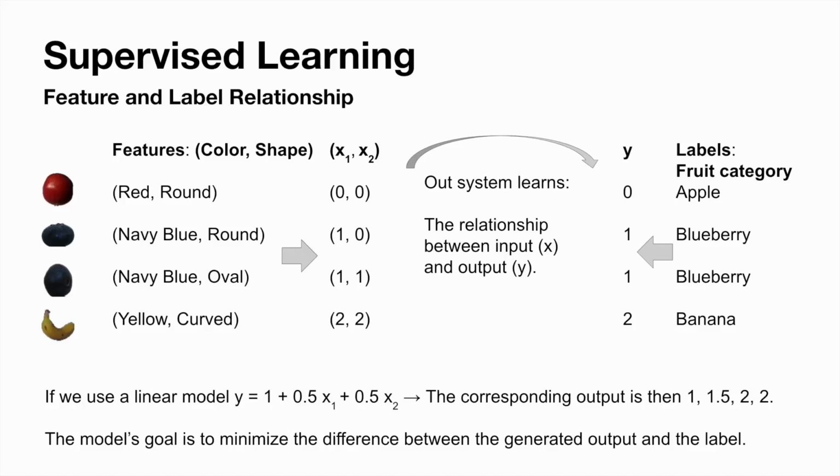Now we can use mathematical equations to describe this relationship. We can start with a very simple math equation. Y equals 1 plus 0.5 times X1 plus 0.5 times X2. We use the input to calculate the output generated by our system. That would be 1, 1.5, 2, and 2. We notice the model does not provide the correct answer now, but it is fine. We can change the equation to make the output from the model closer to the label. This is the goal of supervised learning: to minimize the difference between the generated output from the model and the label.